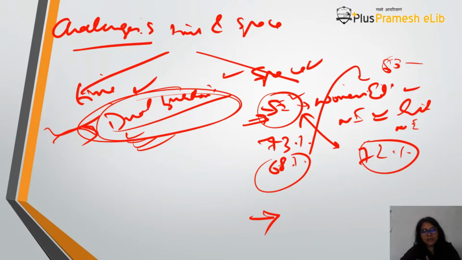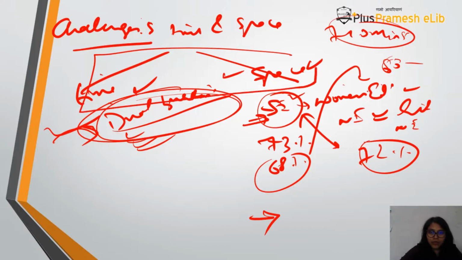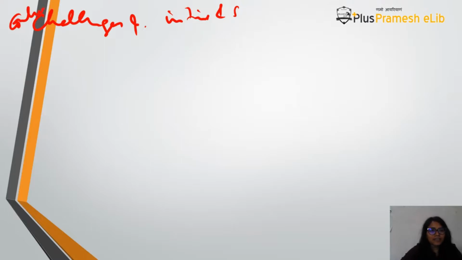So that's what I'm saying. Either you can go time and space wise, but in the exam when you only have 7 to 10 minutes to write an answer, I think this approach will only come to you when you have sociology as an optional, because then you talk about these issues in detail. But suppose you do not have sociology as an optional, or you do not think that you can get so many points that you can divide them time and space wise, all you do is start writing combined challenges. So what you write is challenges faced by women in time and space. And here you write continued challenges, that means these challenges are from the past. So first is basically female infanticide.